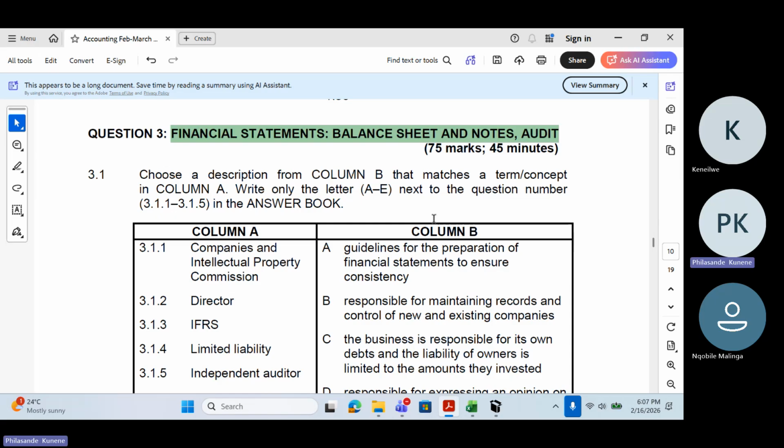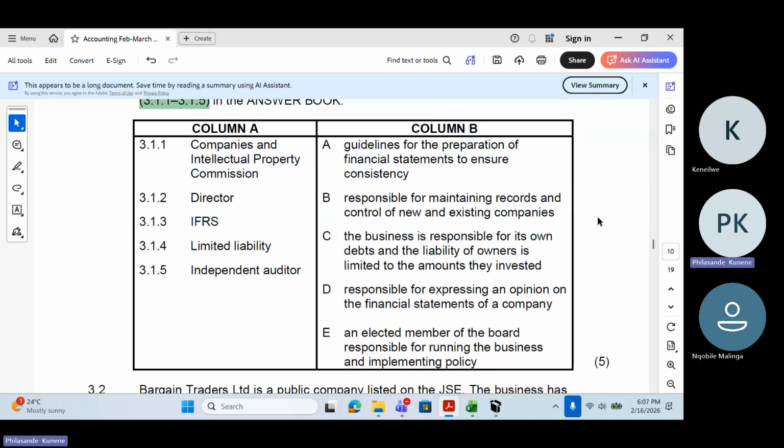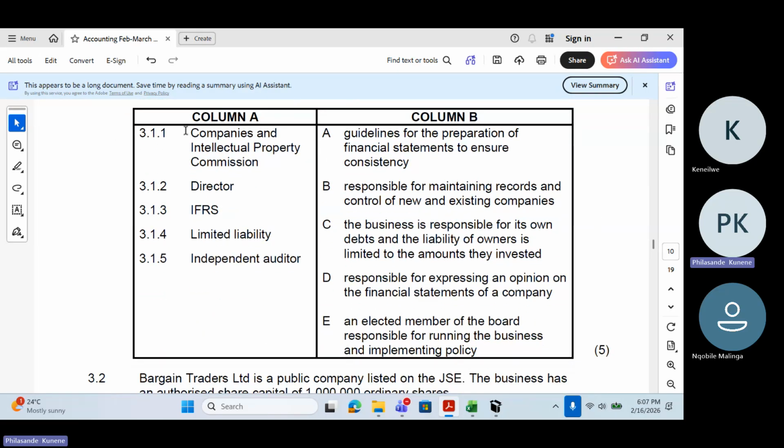So let's be careful, guys. Okay, 3.1, choose a description from column B that matches the term or concept in column A. Write only the letter A to E next to the question number 3.1.1 to 3.1.5 in the answer box. That's what it asks us to do. And then we have column A here, and then we have column B. This is just matching column A and column B.